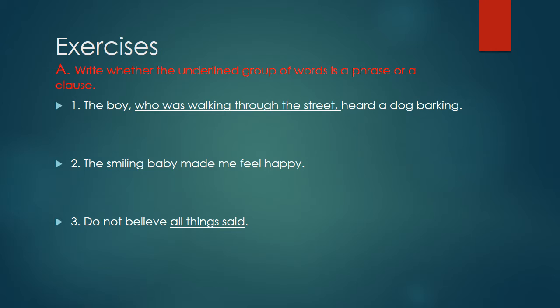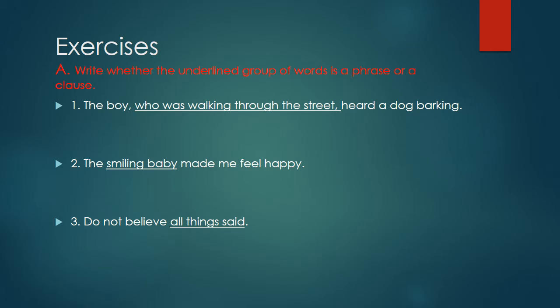Now come to our third sentence: Do not believe all things said. The underlined words are "all things said." Is this a phrase or a clause? Yes, it's a phrase.